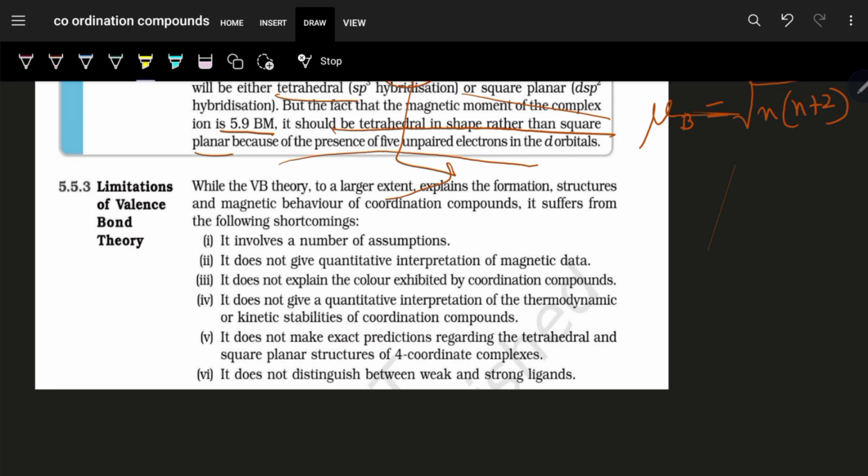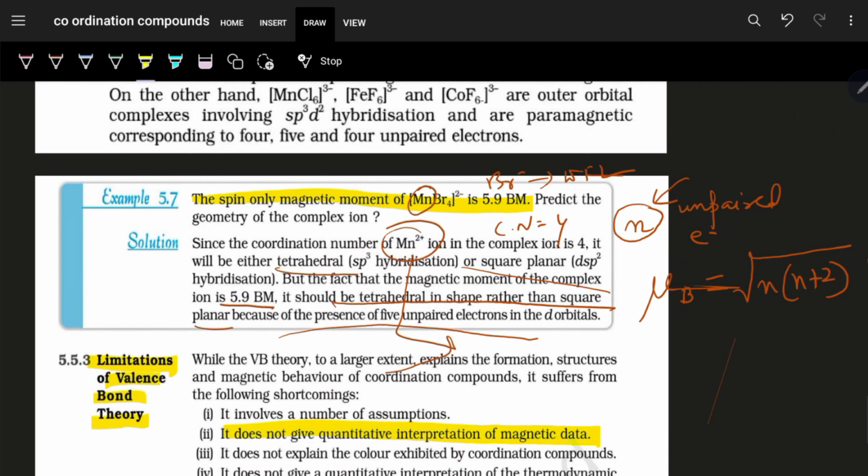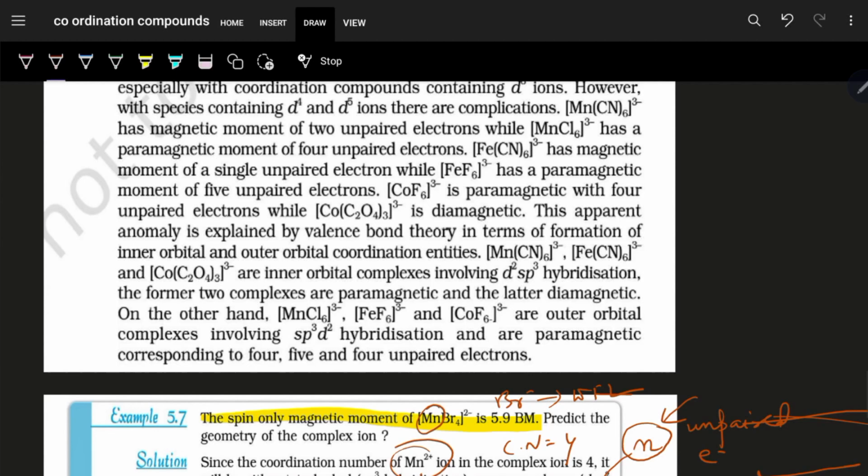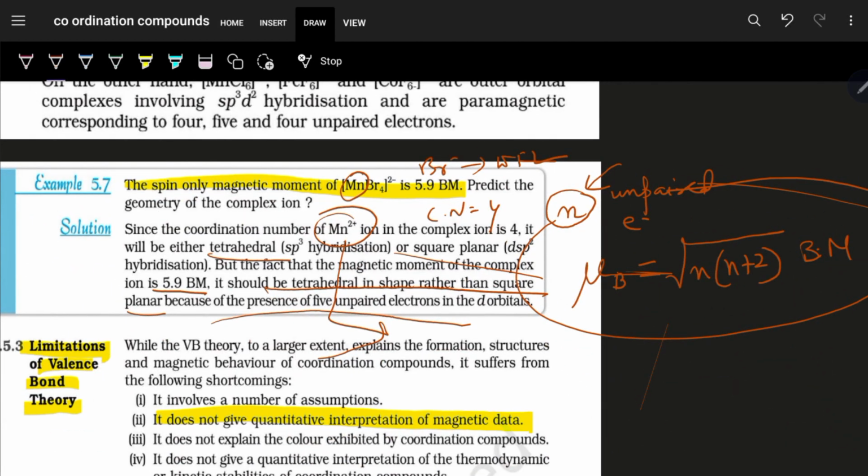Now, what are the limitations of VBT? VBT cannot give you so many things clearly. It gives too many assumptions. And it does not give the quantitative interpretation of magnetic data. This formula which I told you is not as per VBT. Nowhere over here will you see VBT giving you this formula.